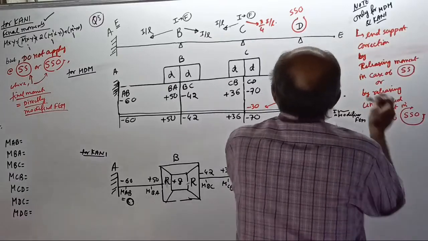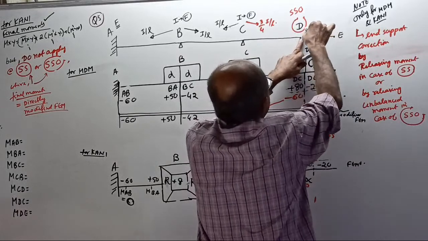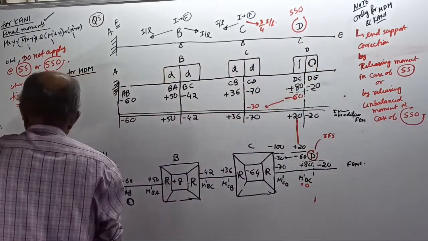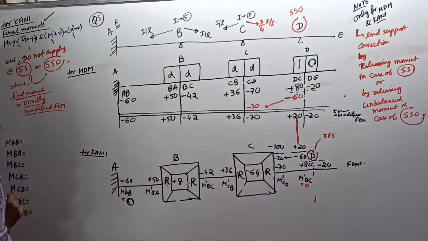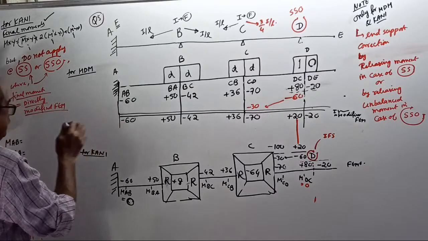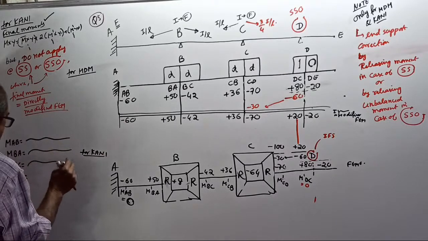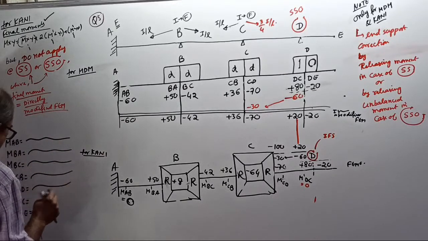Therefore, at D, one moment is MDC, the other is MDE. See here, these two moments, be careful. Or you do not, see, here all apply Kani's method. Okay, I will put it this way. Enjoy, same formula.